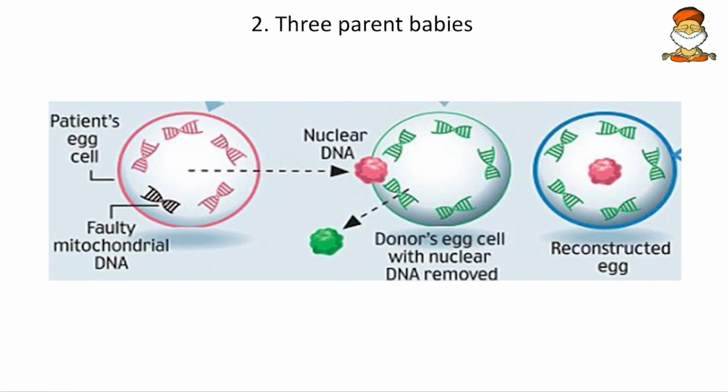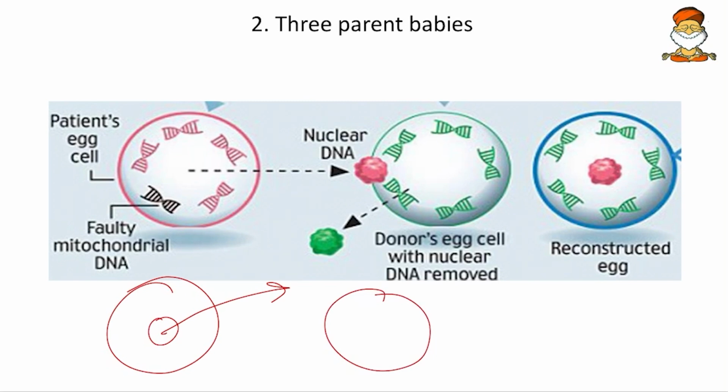Then come to next, 3-parent babies. Here, the mitochondrial DNA disorders are unique disorders mainly present in the UK. That is why the UK government had given permission for these 3-parent babies. Here the mitochondria will be defective. So we take one egg which is having a disordered mitochondria, and we transfer its nucleus and put it into a healthy egg. The nucleus of this healthy zygote will be discarded, and then this will be developed into a baby. Now this baby will not be having any mitochondrial disorders.